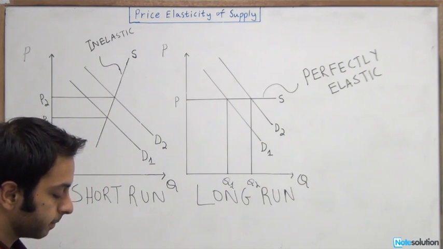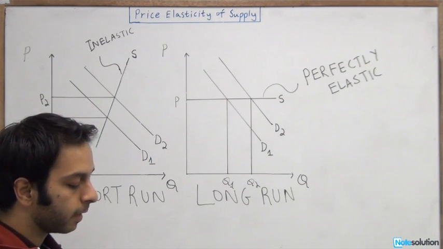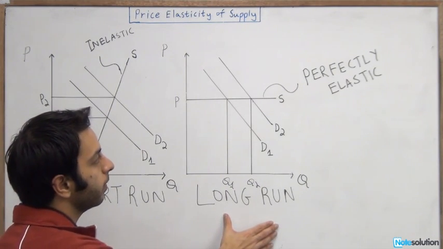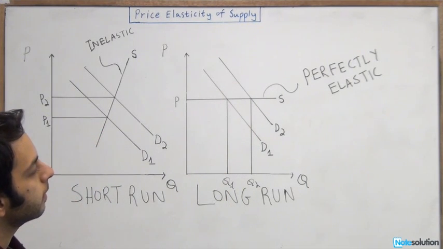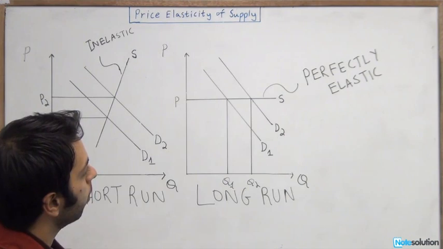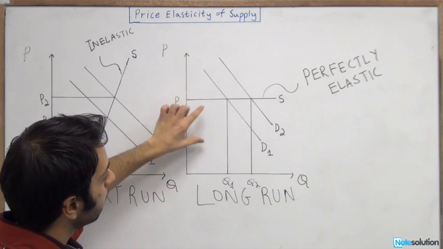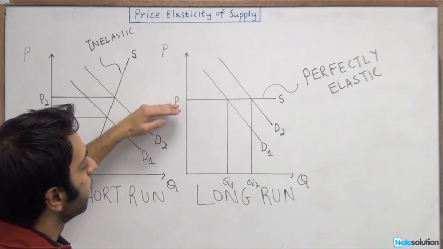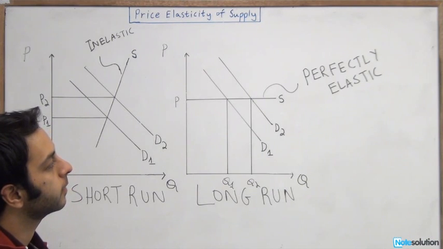The last one says, if the long-run supply of rice is perfectly elastic, then in the long run, an increase in the demand for rice leaves the price of rice unchanged. So let's examine that. We have the long run over here, and we have demand shifting to demand 2. But since supply is perfectly elastic, or the flat line, the prices remain unchanged, even though there's been an increase in demand, just because of the flatness, or the perfect elasticity, of the supply curve.